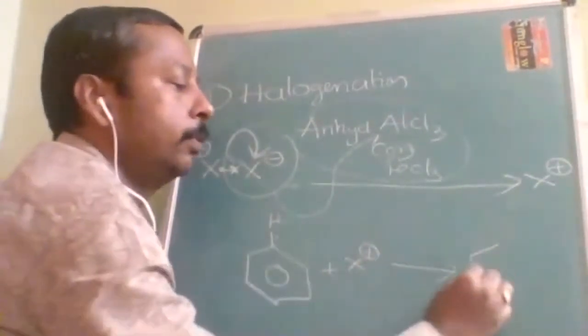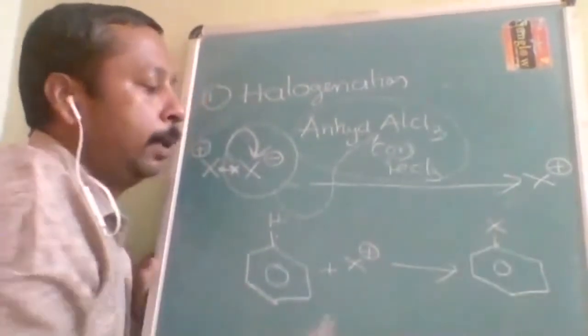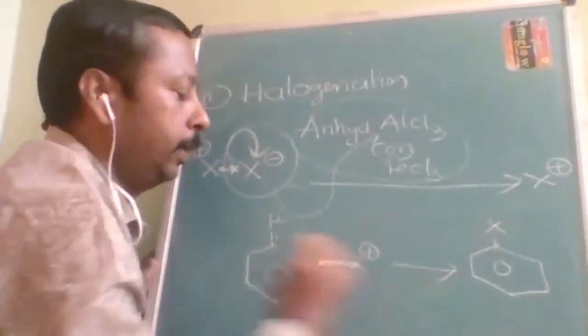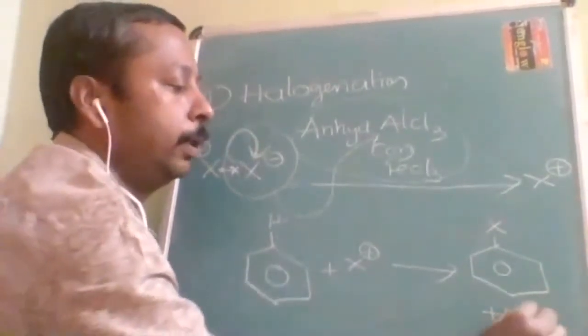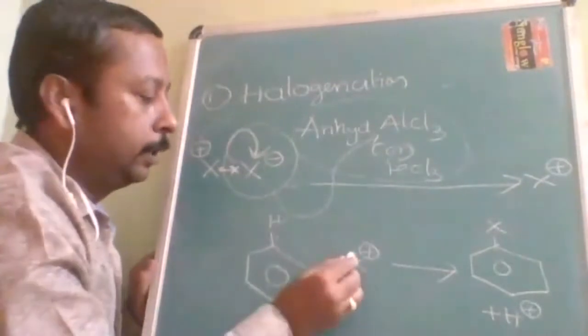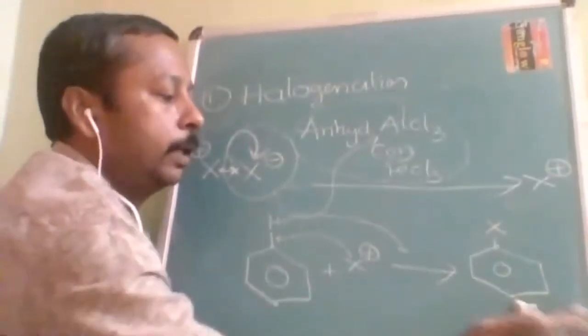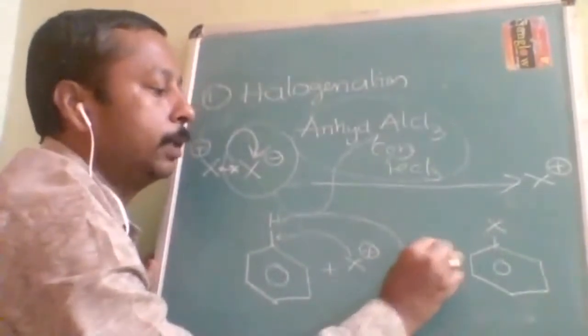It will be substituted on the benzene ring as X, and H plus will come out. This is replacing this one, so H plus will come out. Otherwise I will write it as minus H plus.